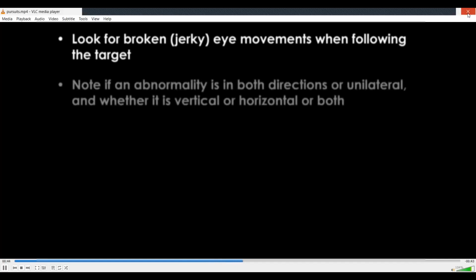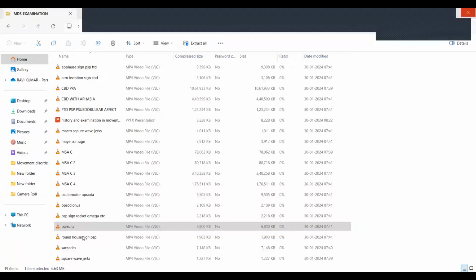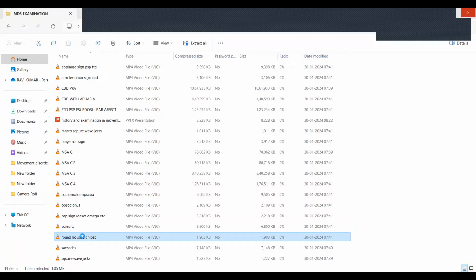Saccades are fast eyeball movements to locate the objects. Pursuits are very slow movements to trace the object. You see, you show the pursuits also.